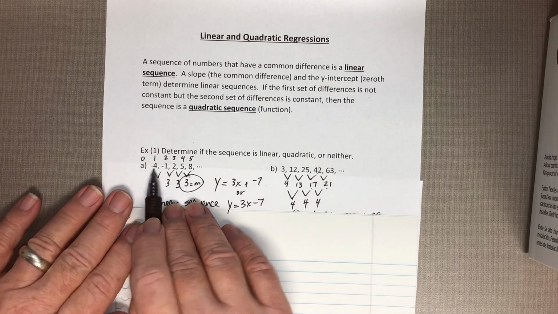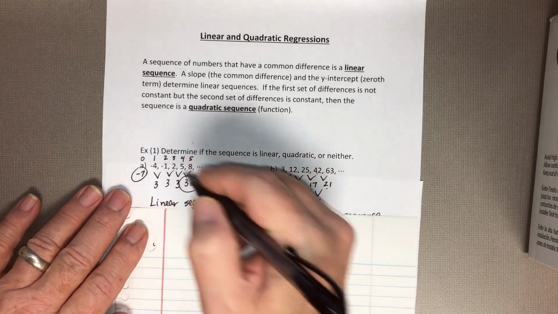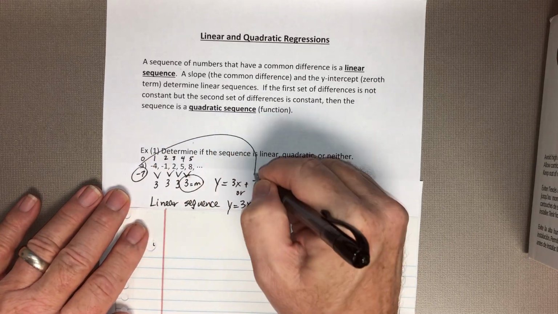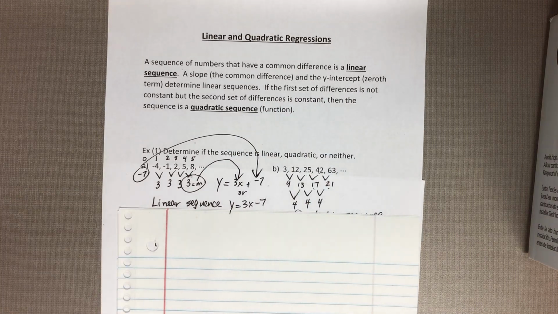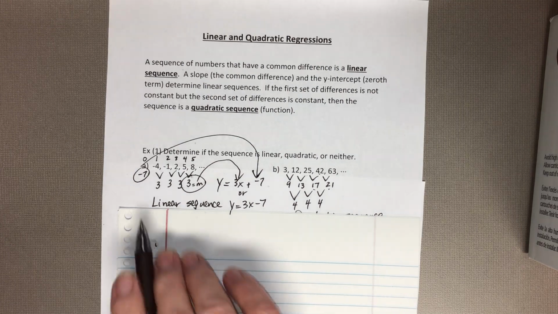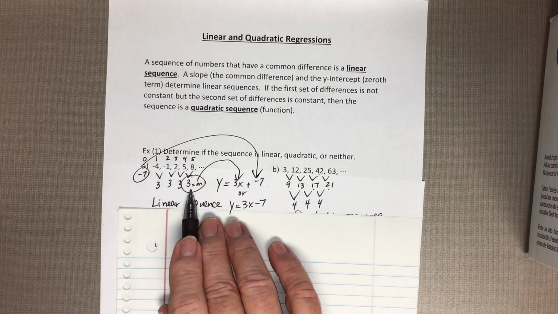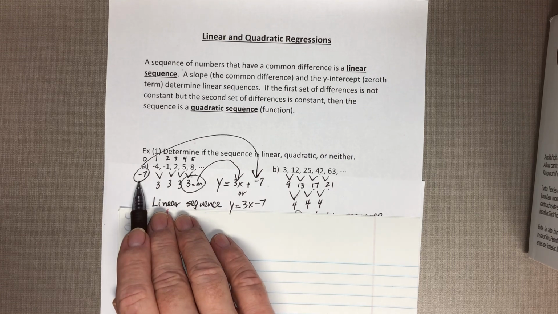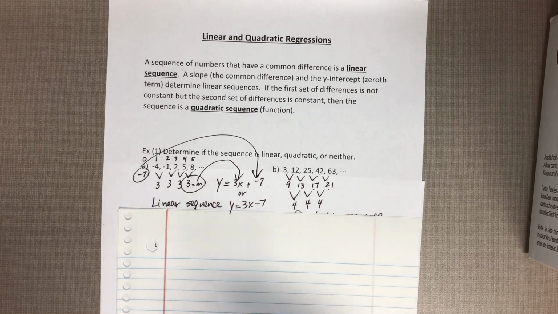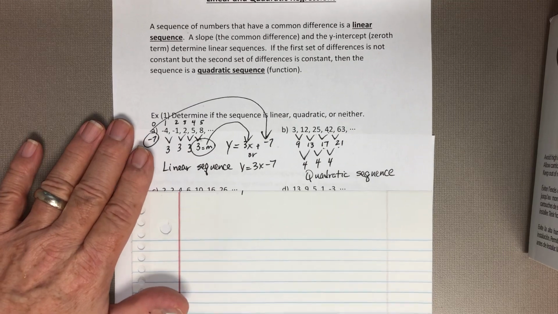So if you decrease that by 11, you would have -7, and that is that number right there, and slope goes right there. So on a linear, you don't have to do all that work on the calculator. You can just find that if it's constant, that's your slope. That's what x would get multiplied by, and whatever number would correspond with the 0 would be your y-intercept. That would be the b value.